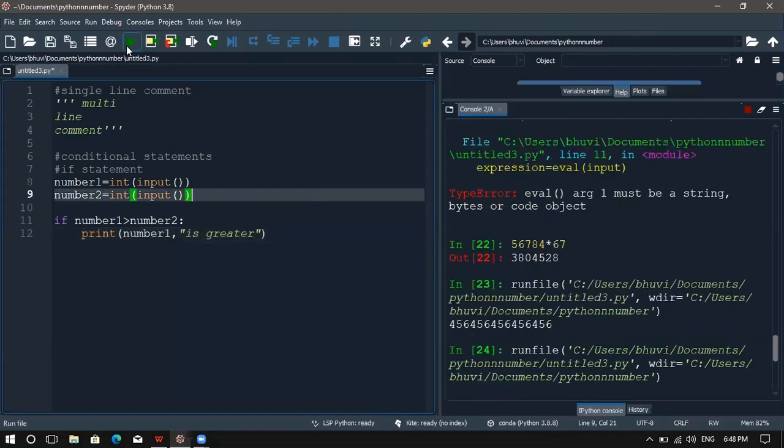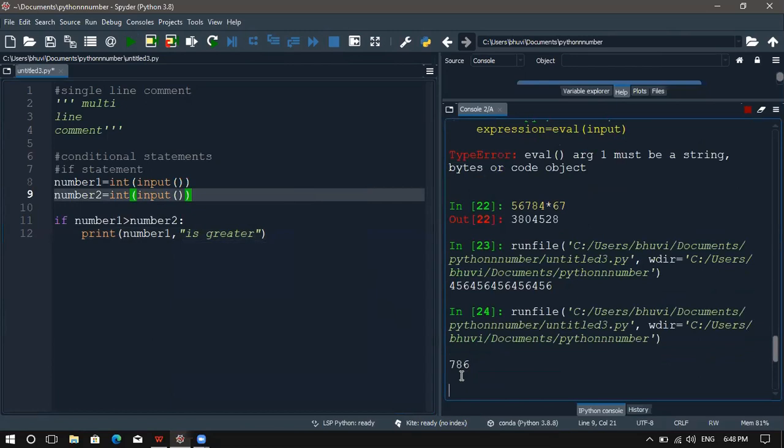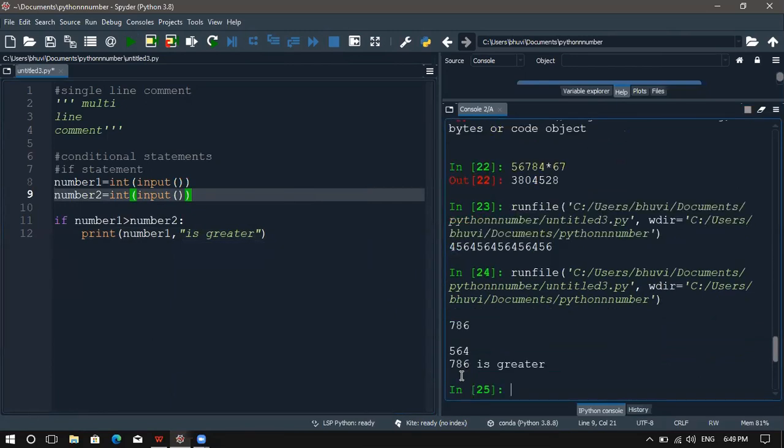Here I am running this program and entering 786. If number1 is greater, it shows that 786 is greater. If you run the program, you can see we are not giving any message to the user.